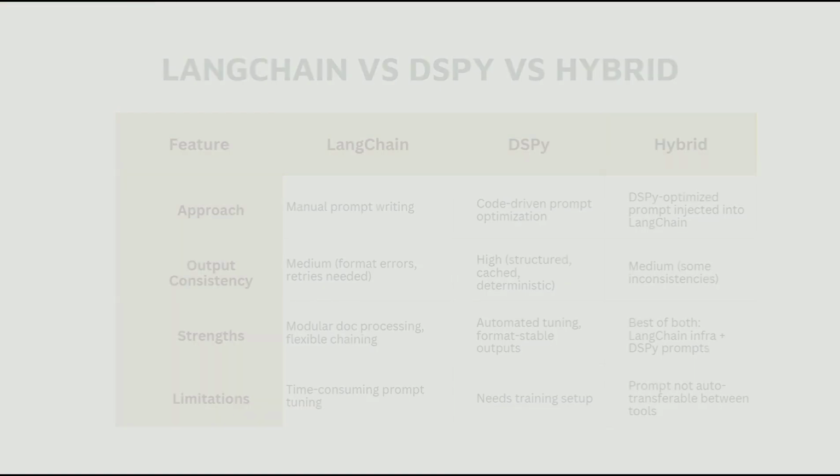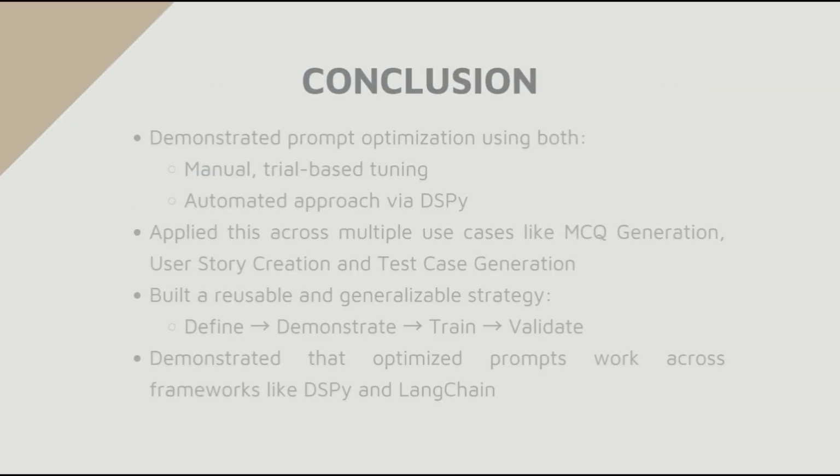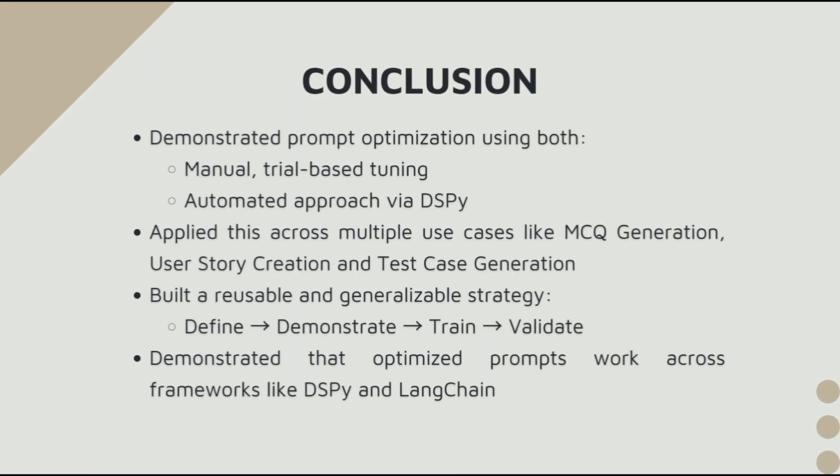I also applied the same optimization strategy to other tasks like generating user stories and test cases. The approach stayed the same: define the task, demonstrate it with examples, train the prompt using DSPy, and finally validate the outputs for quality. To sum up, I explored both manual and automated approaches for prompt optimization.